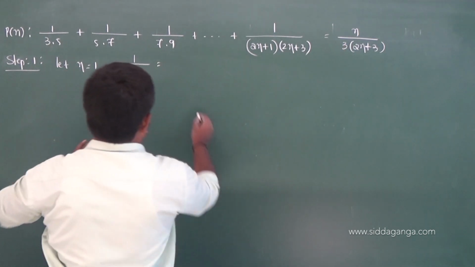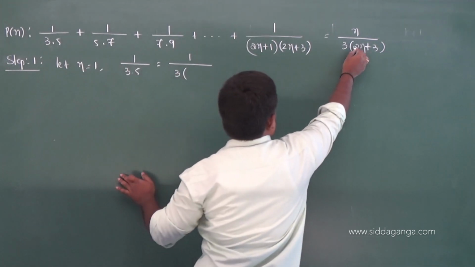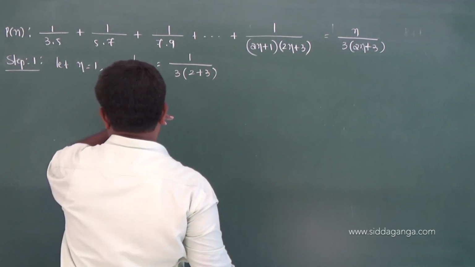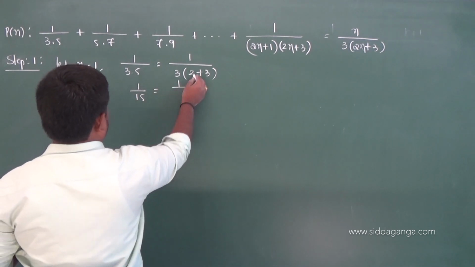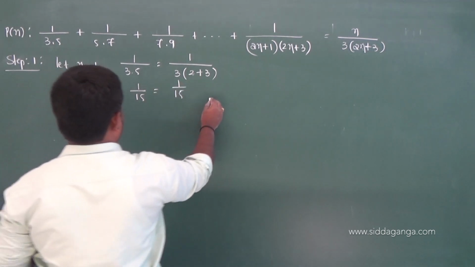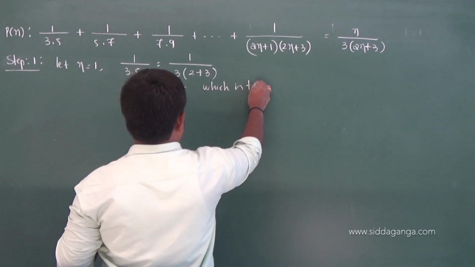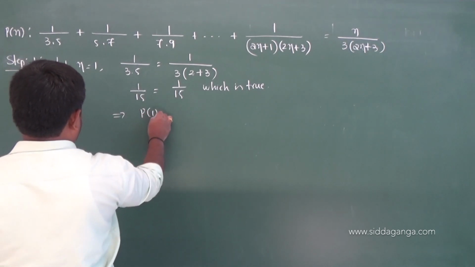What do you get? 1 by 3 into 2 into 1, that is 2 plus 3. So what do you get? 3 5 is 15. So 1 by 15 is equal to 1 by 15, which is true. This implies P of 1 is true.